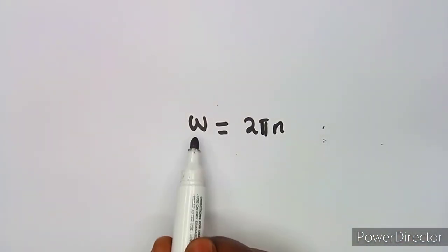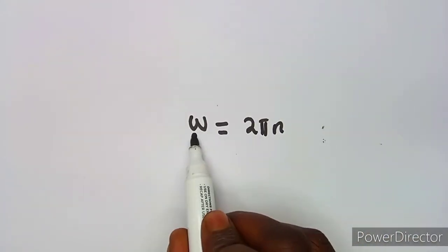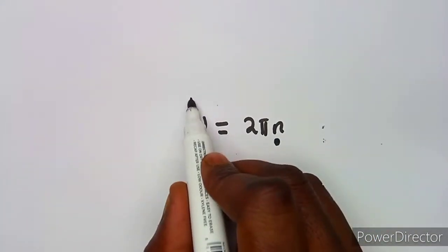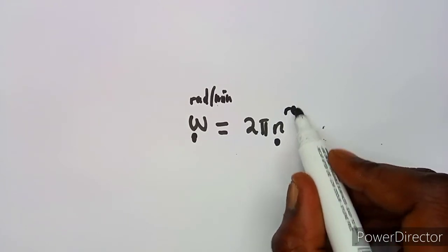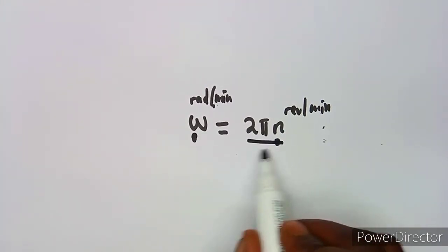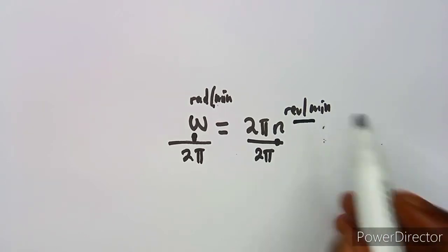If this is in rad per second, n is in revs per second. If this is in rad per minute, like this one, n is going to be in revs per minute. So already this is in rad per minute, so to find n, just divide by 2 pi.